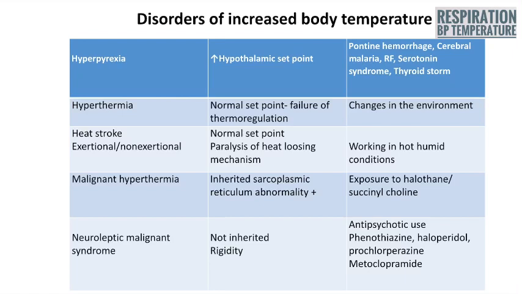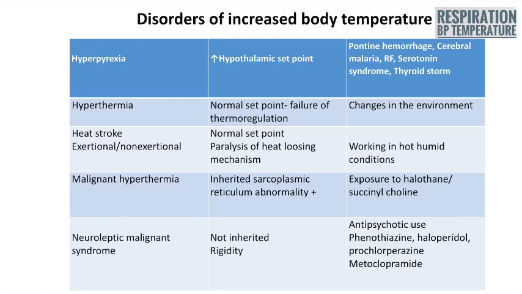Hyperthermia: normal set point but failure of thermoregulation, that is known to occur with changes in the environmental temperature.